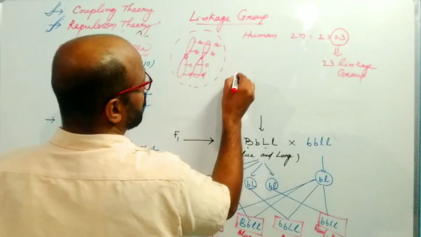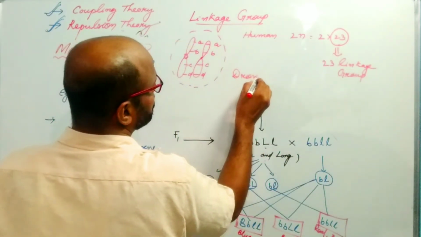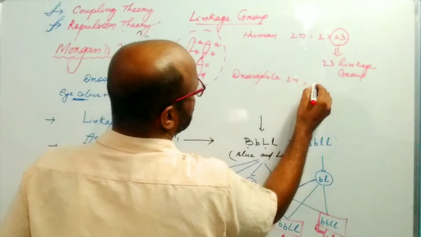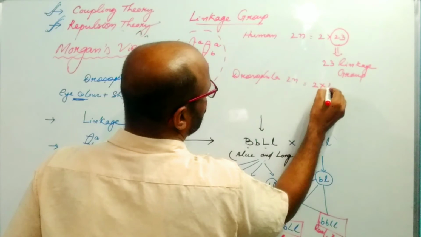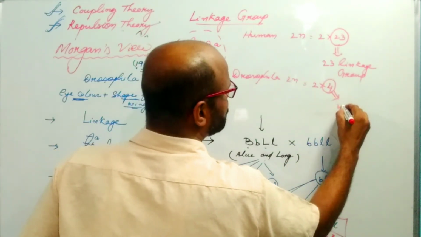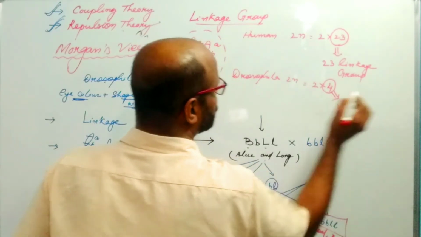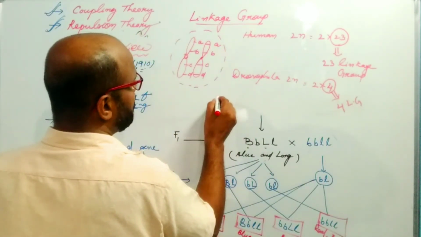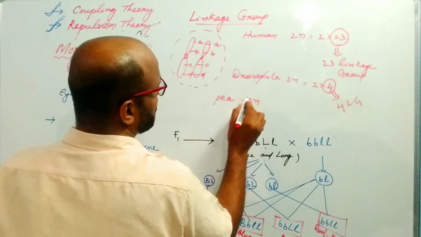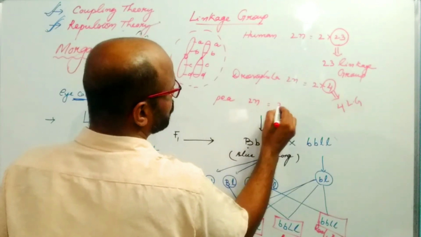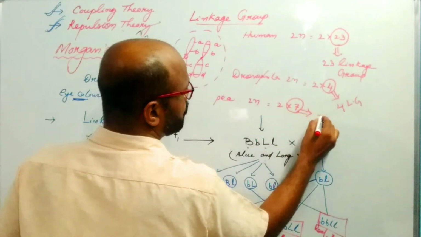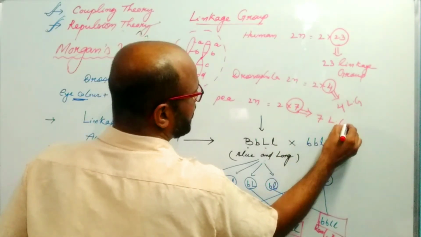In case of Drosophila, there are 4 pairs of chromosomes. That's why there are 4 linkage groups here. In case of pea plant, there are 7 pairs of chromosomes. That's why here the linkage group is 7 in number.